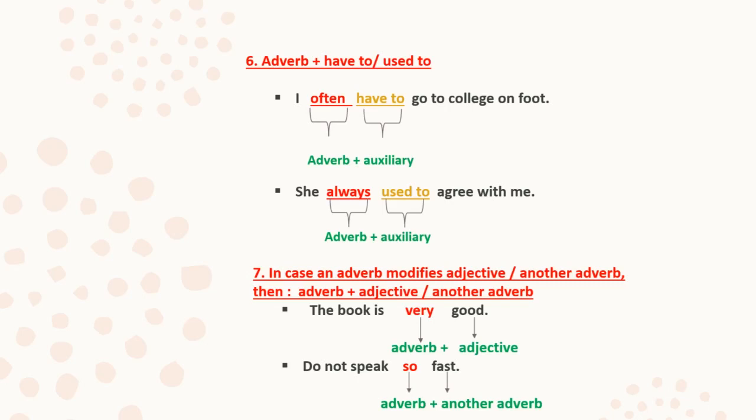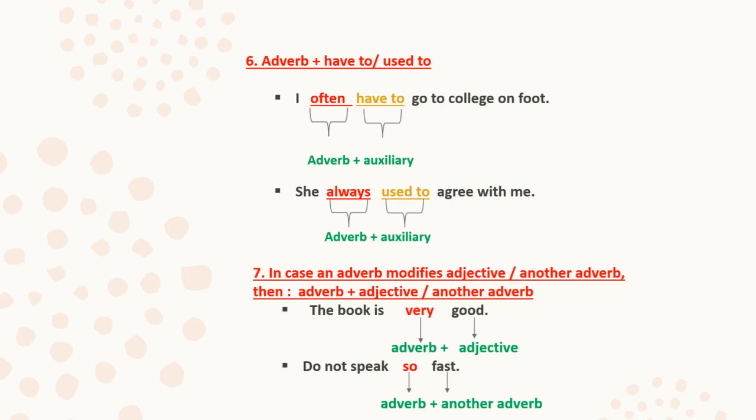Adverb plus adjective or another adverb. Now, I'm explaining what I've written here. Till now, we have discussed adverb and verb. We have talked about what happens when an adverb is there and a verb or object is there in a sentence. Now we will talk about adjectives and another adverb, because the definition of an adverb says that an adverb is a word or more than a word which modifies three things. I'm not talking about prepositional phrases here, okay? So generally, three things it modifies: first, verb; second, adjective; third, another adverb.